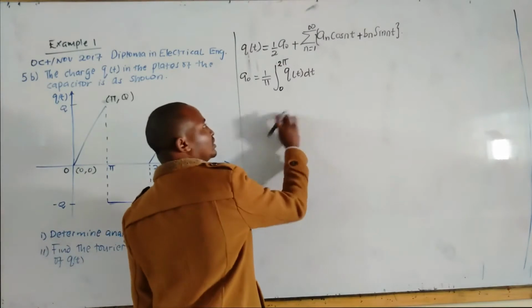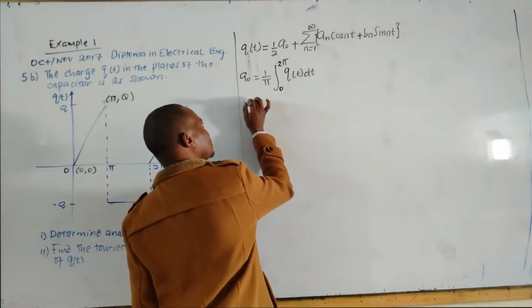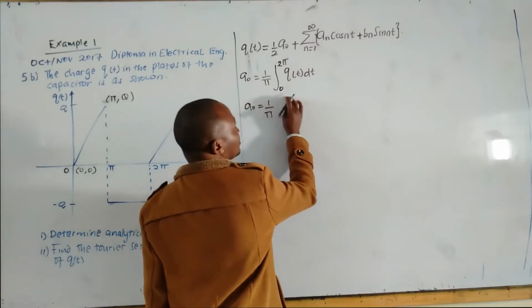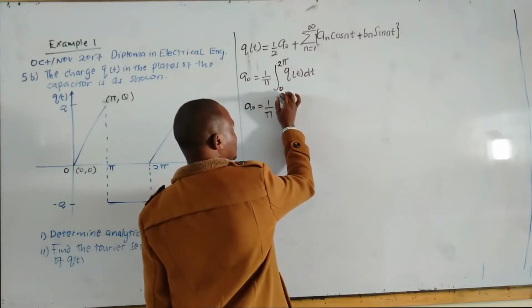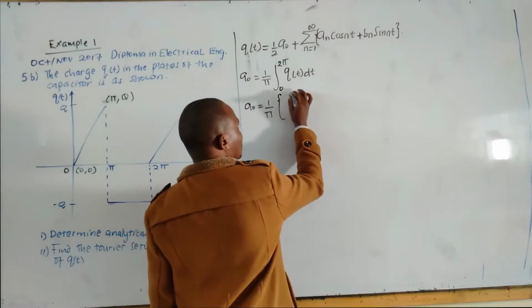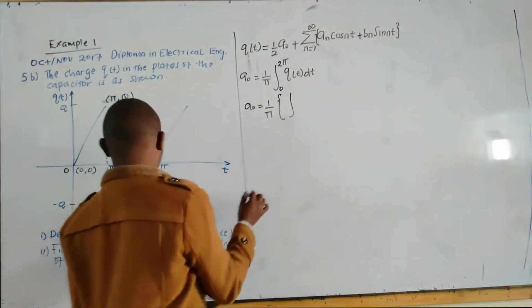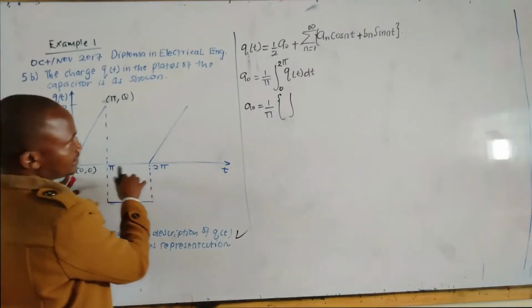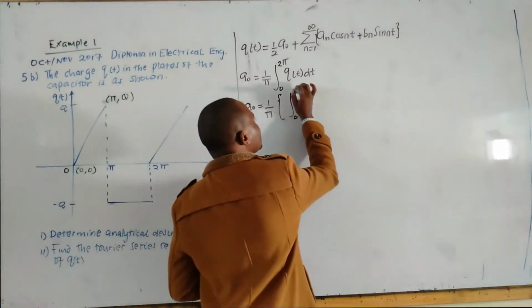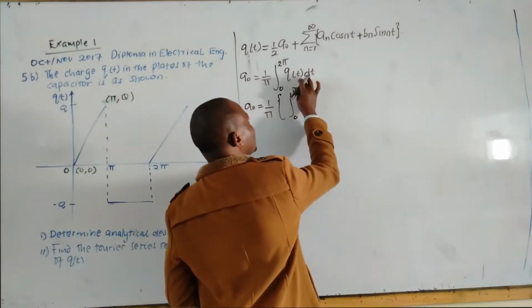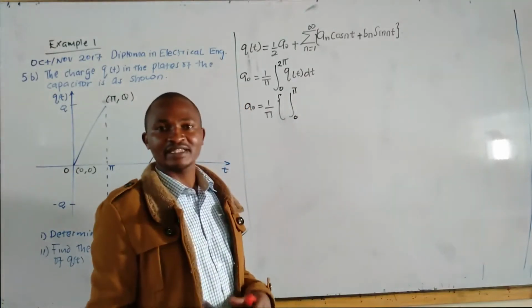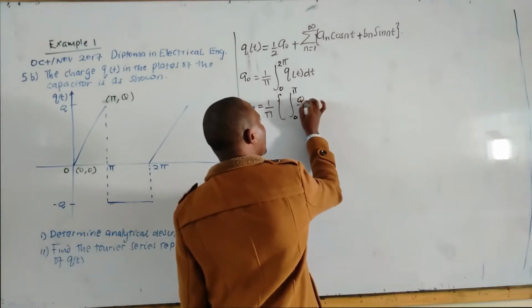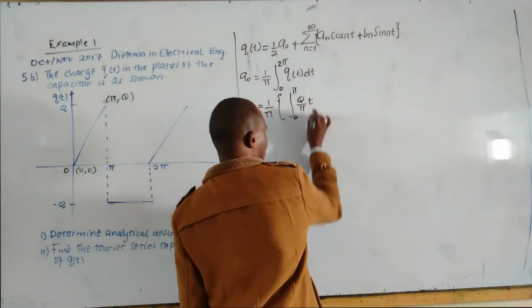Now, this gives us a naught equal to 1 over pi, integrating from 0 to pi, Q of t, which we have just determined, is q over pi t.